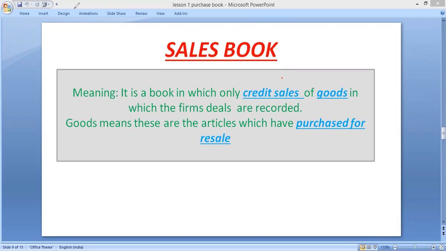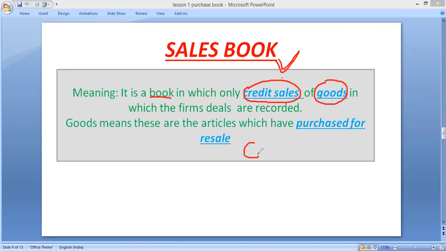Today's topic is sales book. Today we will discuss what a sales book is and how entries are recorded in it. Now, first of all, what is the meaning of sales book? It is a book in which only credit sales of goods are recorded. First condition is only credit sale of goods.